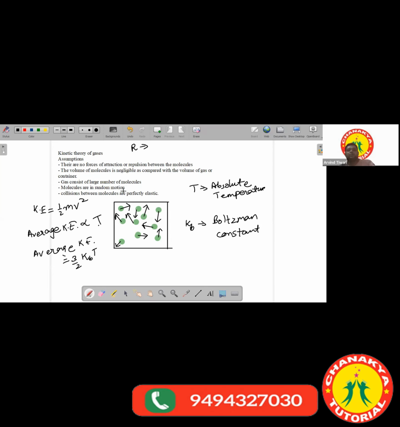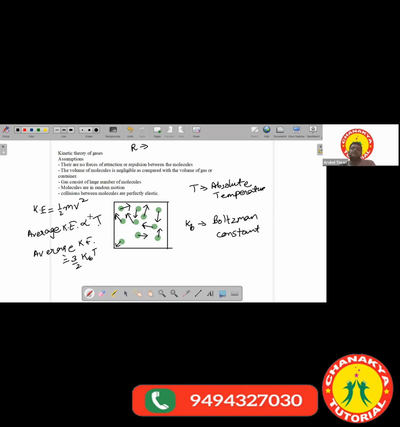Okay. So I hope you have understood what is an elastic collision and what is an inelastic collision. Inelastic collision means the collisions where there is loss of energy, and elastic collisions are the ones where there is no loss of energy. We'll discuss one more thing, that is momentum. Yes, the total energy will remain the same. For example, this molecule has some energy Ke1, this molecule has some energy Ke2, and if they collide with each other, the total energy after the collision will remain the same. It will be Ke1 plus Ke2.